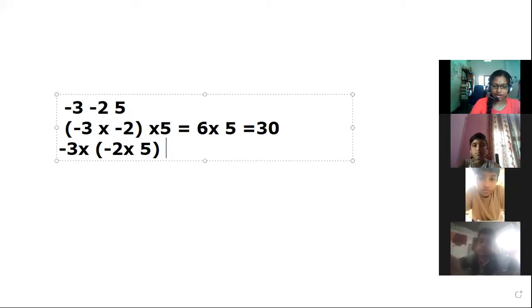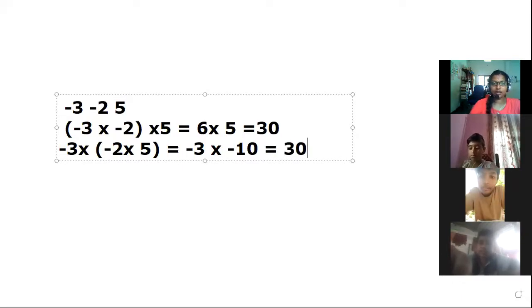Here, first we have to find the answer of -2 and 5. What is the product of -2 and 5? -10. Yes, it is -10. Then the product becomes -3 into -10. What is the product of -3 and -10? 30. It's equal to 30. Here, both the answers are the same.